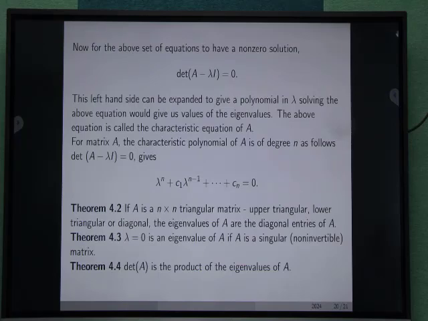And the other theorem is that the determinant of A is the product of the eigenvalues, and some other results are also that the sum of the diagonal entries is known as the trace of a matrix.